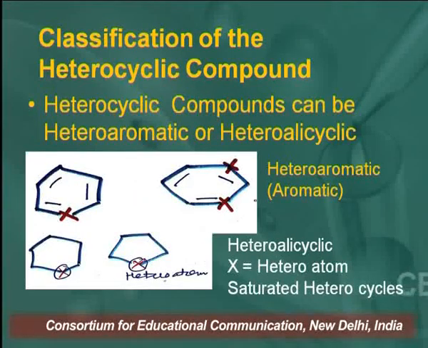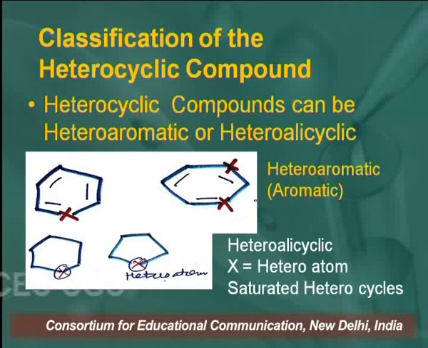Next, on the basis of the presence of double bonds, heterocyclic compounds can be heteroaromatic or heteroalicyclic compounds. Heteroaromatic compounds follow Huckel's rule. It means that heterocyclic compounds which are fully unsaturated have a planar structure, have sp2 hybridized carbon atoms or oxygen atom or heteroatom in them, and there is a delocalization of pi electrons within the ring.